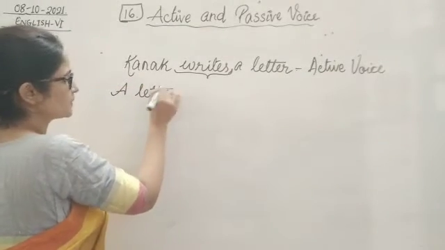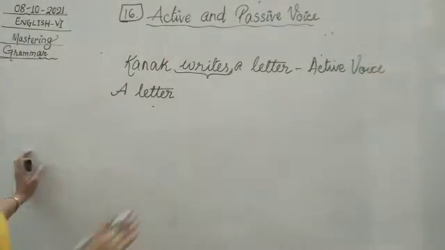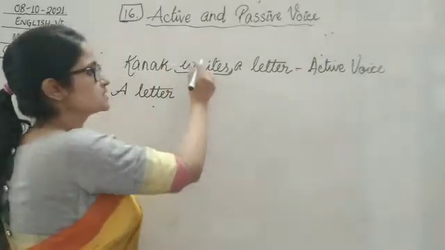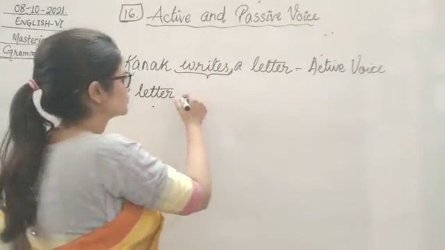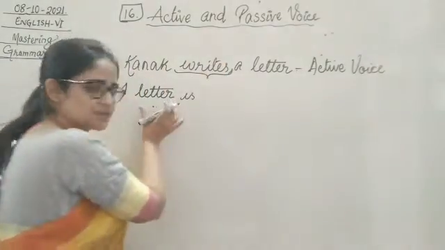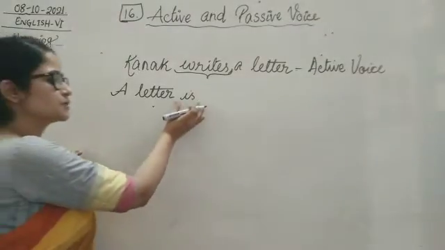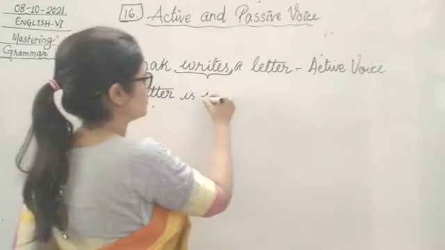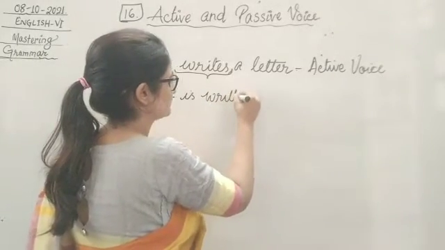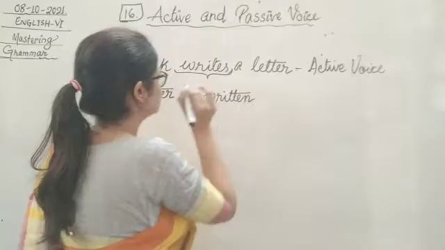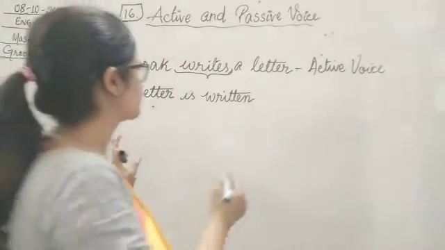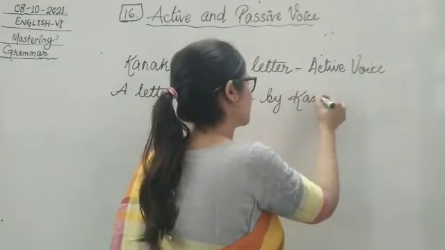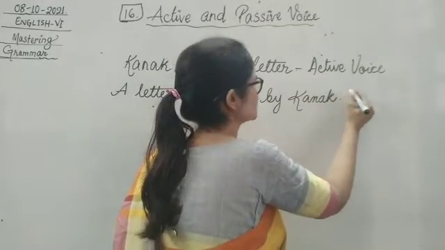So the subject becomes the object, object becomes the subject. So this was our object, it will become the subject. Our letter. Now because this was in present, so we are going to use is only. Letter is singular, that's why we are going to write is. And now we are going to write the past participle form of write, which is written. Write, wrote, written, right? So the letter is written by, and then agent is Kanak. Kanak is doing it. So Kanak, this is passive voice children.